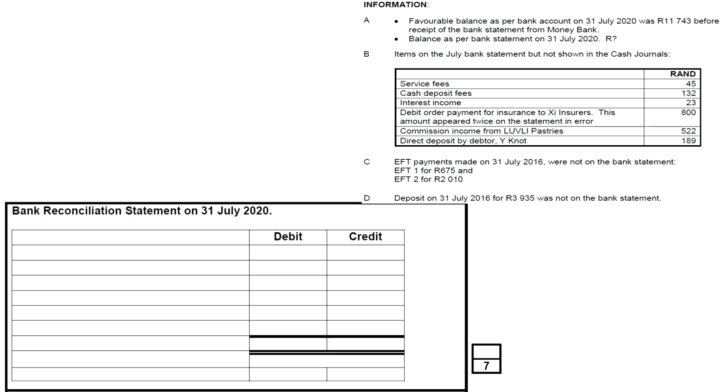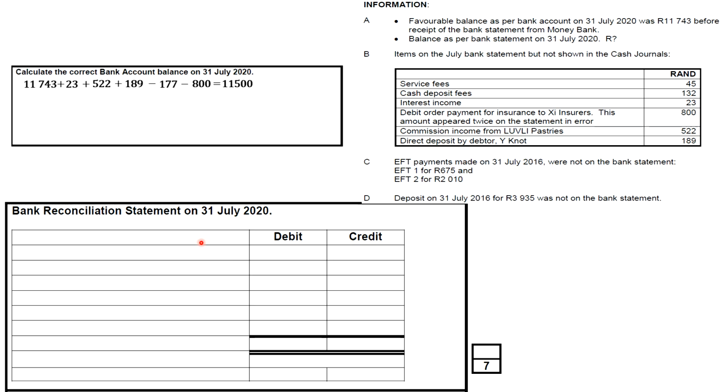Then what goes down here is our balance as per bank account. There is our bank account. We've just fixed it and calculated the correct balance. Since the balance in our bank account is positive, it has to go on the debit side. If it was negative, it would come on the credit side. But in this case, it's positive. So we're going to record it here on our debit side, 11,500.